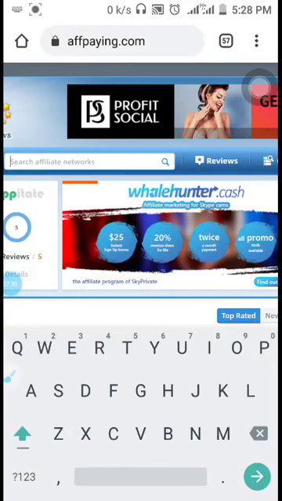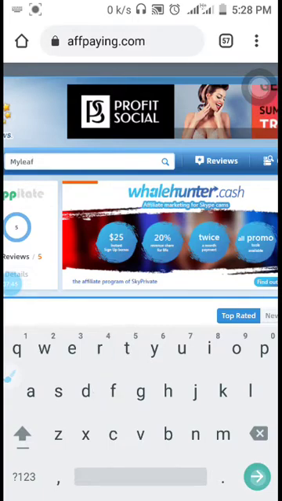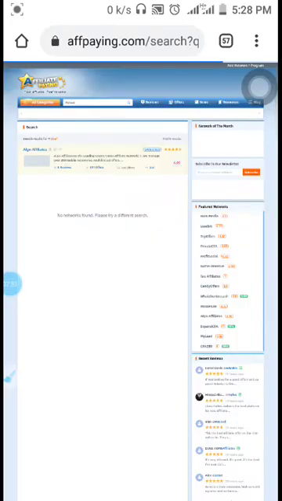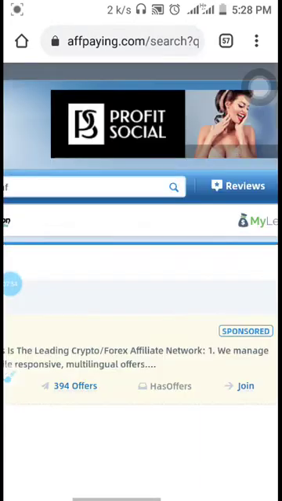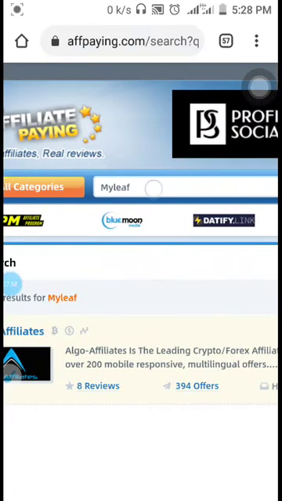So I click MyLead. They say no offer found. Do you know why they say no offer found? Because I typed it wrongly. It's supposed to be D, then I put F. So that's why they say no offer found. So let me put the real name, whether they have offers with MyLead. Let's see what will come up. Yeah, boom. We are there. We got it. So this is MyLead affiliate network.